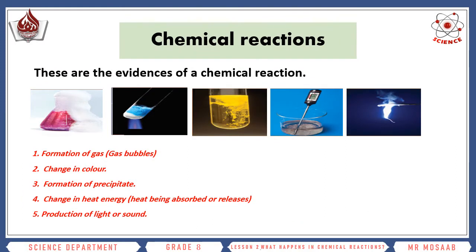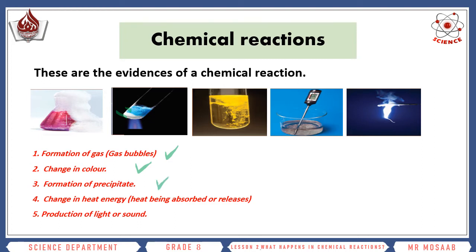Now, what are the evidences of a chemical reaction? How do we know a chemical reaction has occurred? Of course, if we see gas bubbles, or the color has changed, as here from white to blue. Formation of a precipitate, which is a solid that settles down in a liquid.